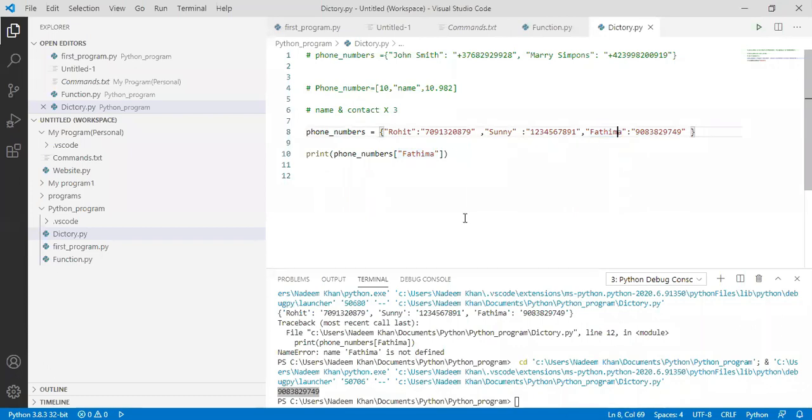Any doubt in this? I have one question. We are using a colon in this dictionary. Is it mandatory to use a colon in the case of a dictionary? We are using it just for representation. This colon is something which equates both as one.